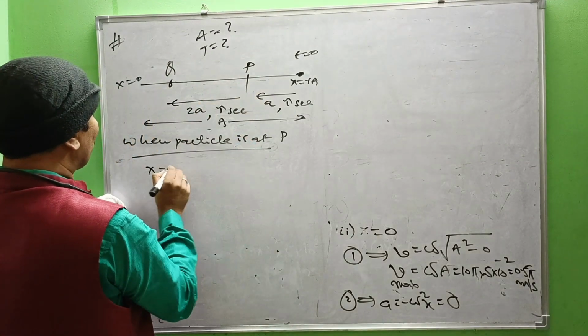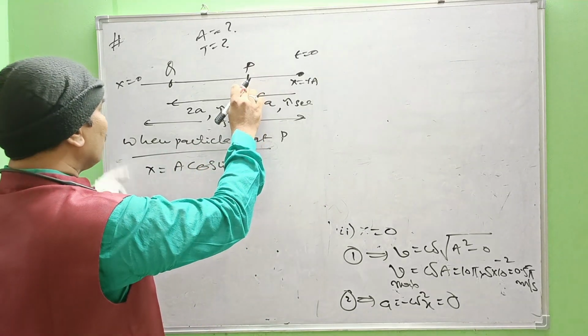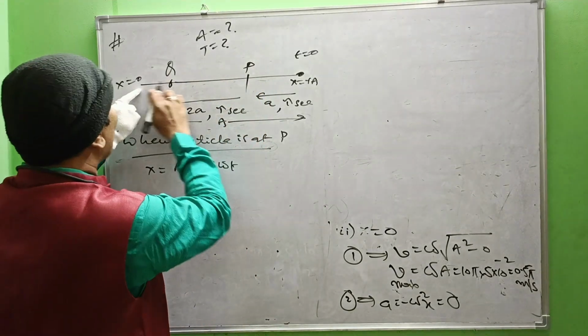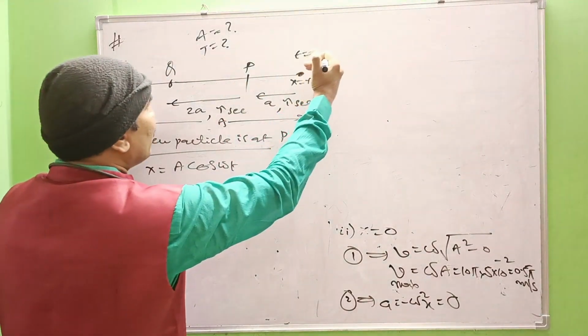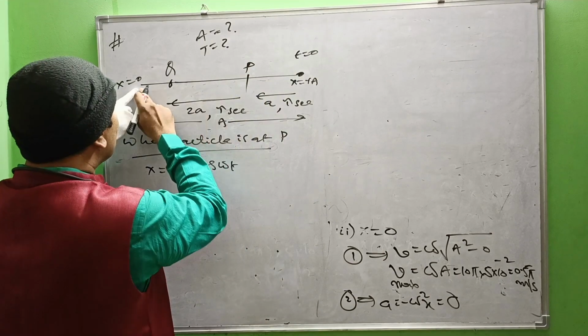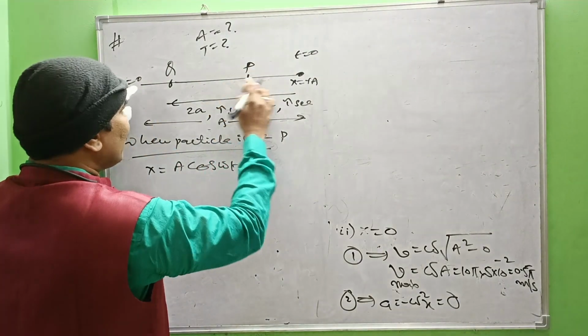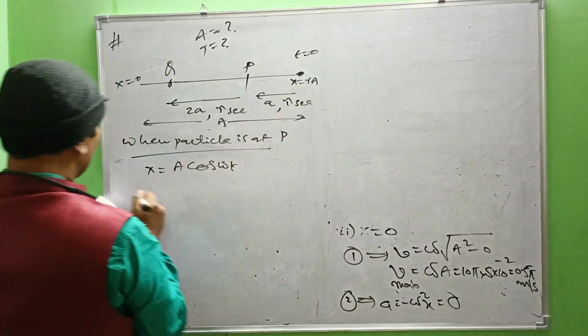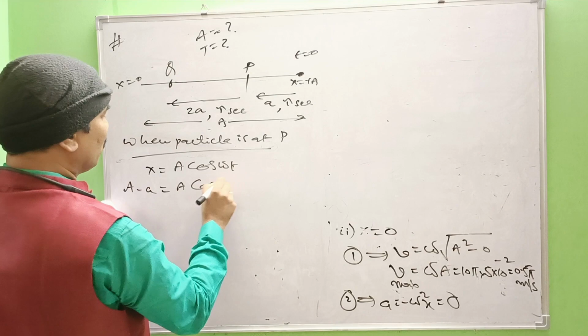So we know that x equal to a cos omega t. When it reaches P, this path length should be the displacement of the particle. Even though it is moving leftwards, this must be the displacement from the mean position. So what is this measurement? That is a minus a. So x, that is a minus a, equal to a into cos omega tau. Number 1.